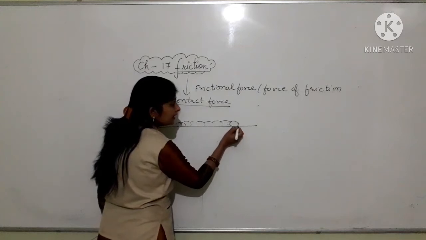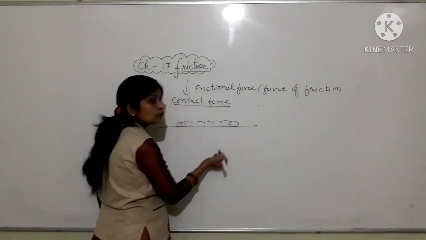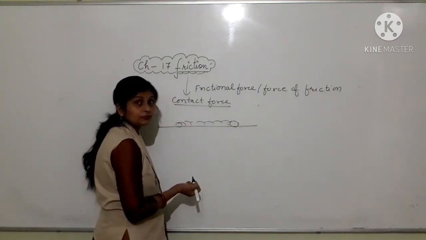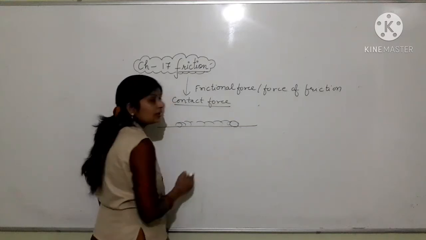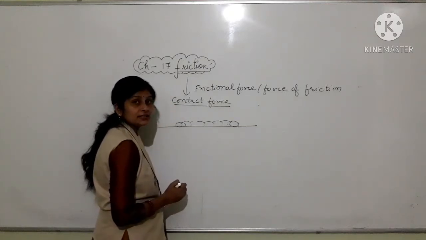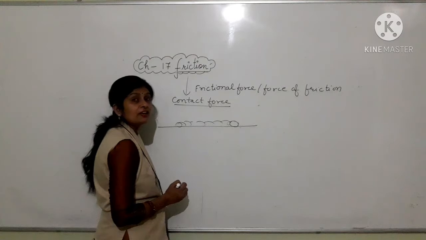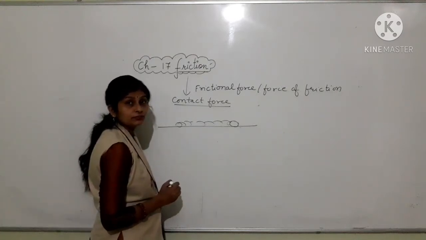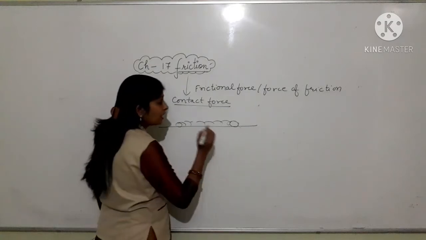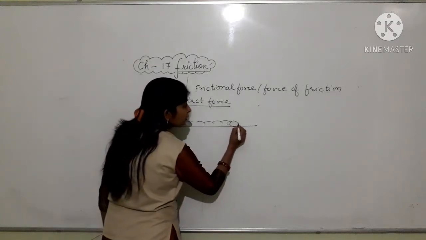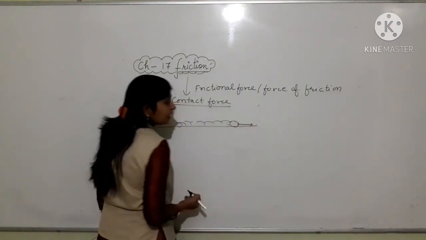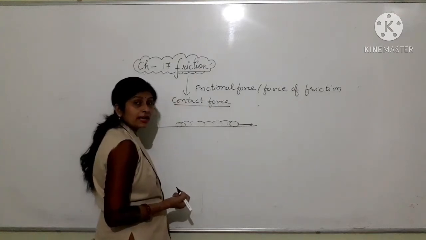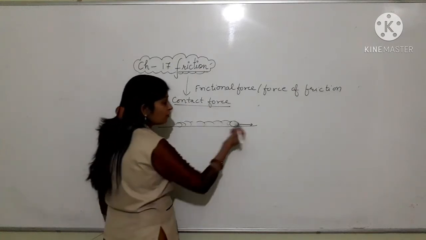So there is an opposing force acting between the two surfaces, known as frictional force or friction. Now this ball is moving in this direction, or I can say in the forward direction.